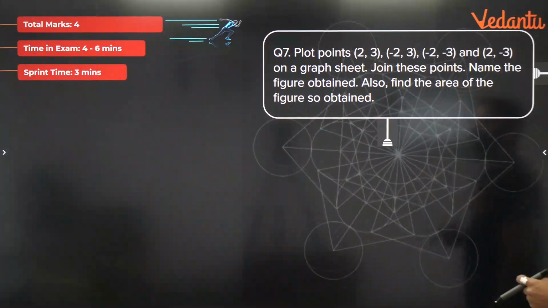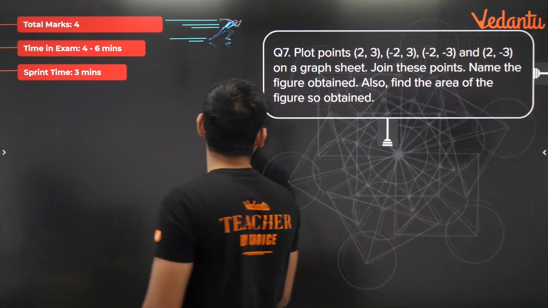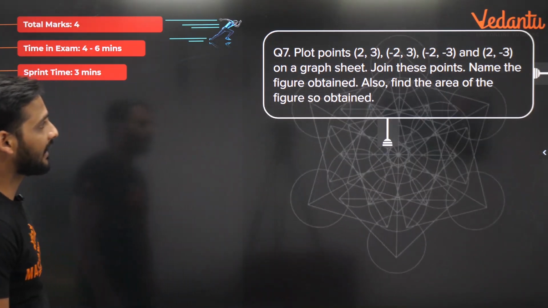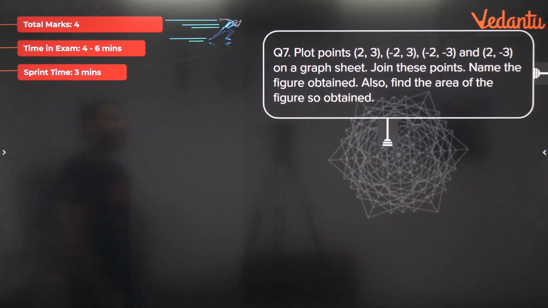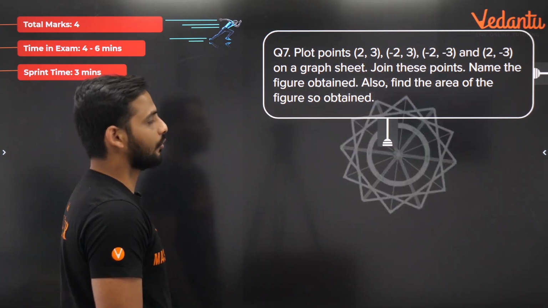The next question, bachon, we have is this. Plot points 2, 3, minus 2, 3, minus 2, minus 3 and 2, minus 3 on a graph sheet. Join these points, name the figure obtained. Also find out the area of the figure so obtained.